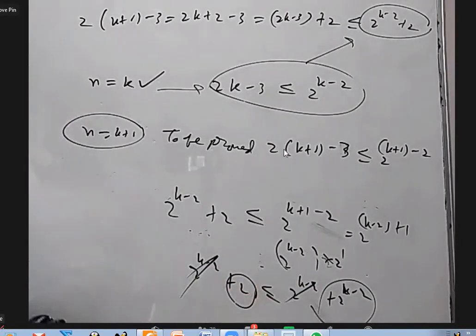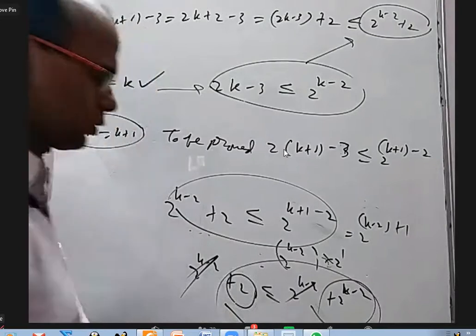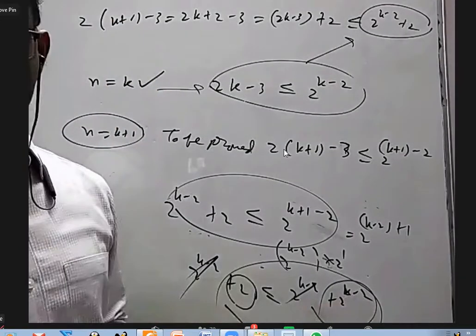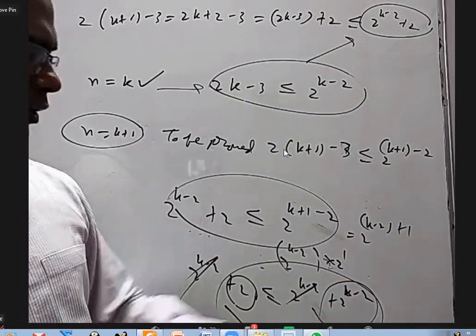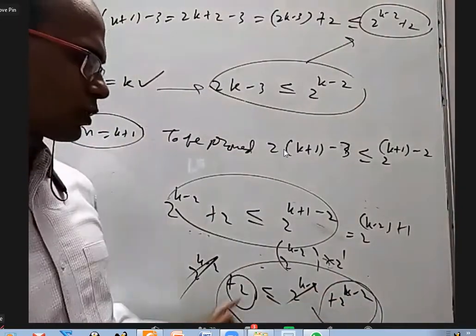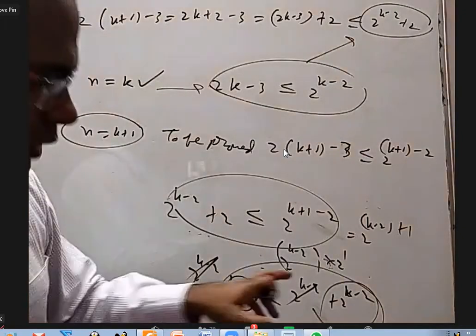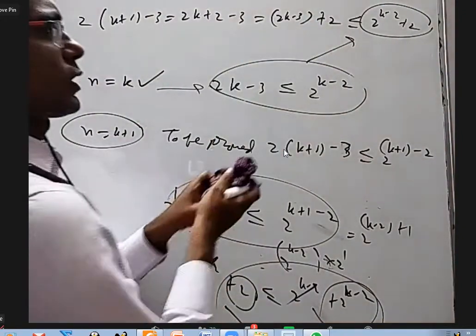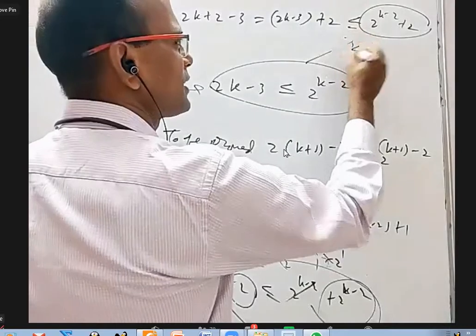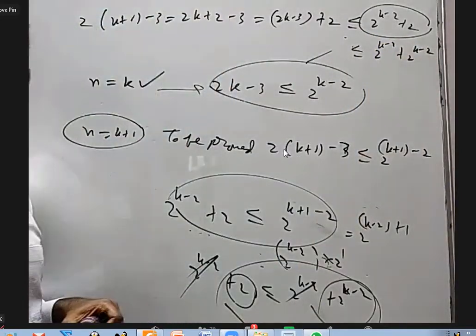Now I cancel these two. So if you want this to be true, this should be true: 2 less than 2 power k minus 2, is it true? Yes, because k is more than 5, k minus 2 is more than 3, so 2 power k minus 2 is more than 8. 2 is obviously a number less than 8, right? So that is the reason I'm going to write in the solution that this is less than or equal to 2 power k minus 2 plus 2 power k minus 2.